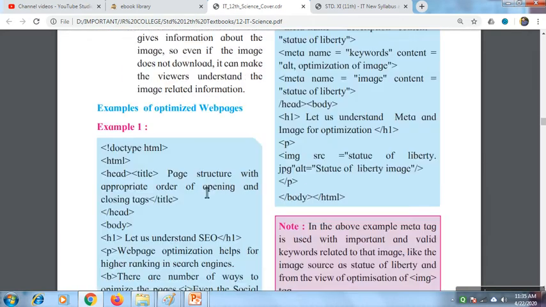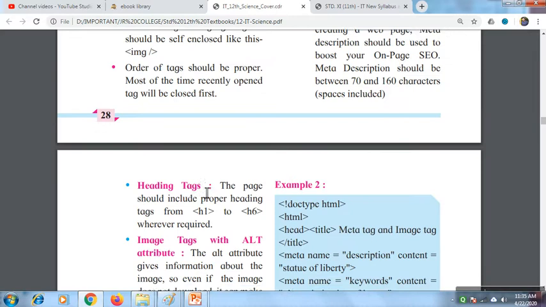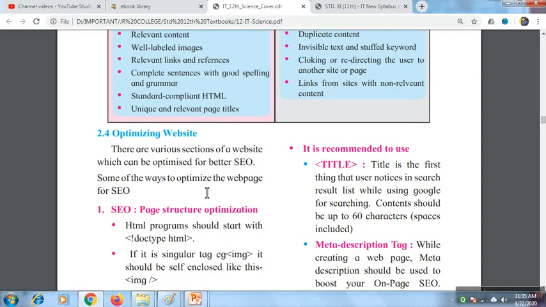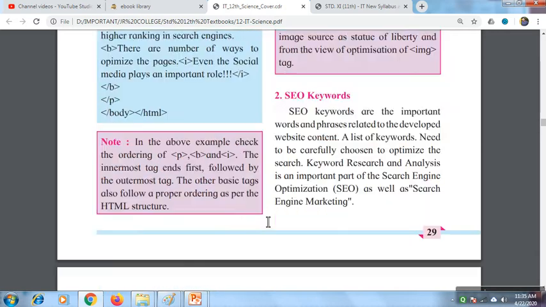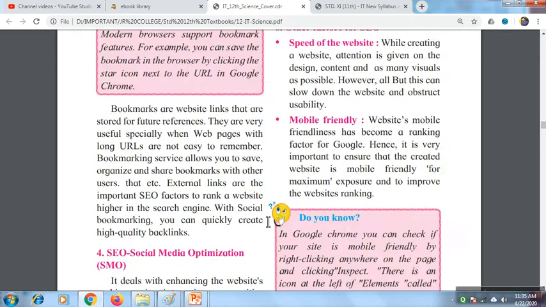So what all SEO techniques you can apply to your web pages, we are going to learn this. So it's totally theory and practically also you can do this.